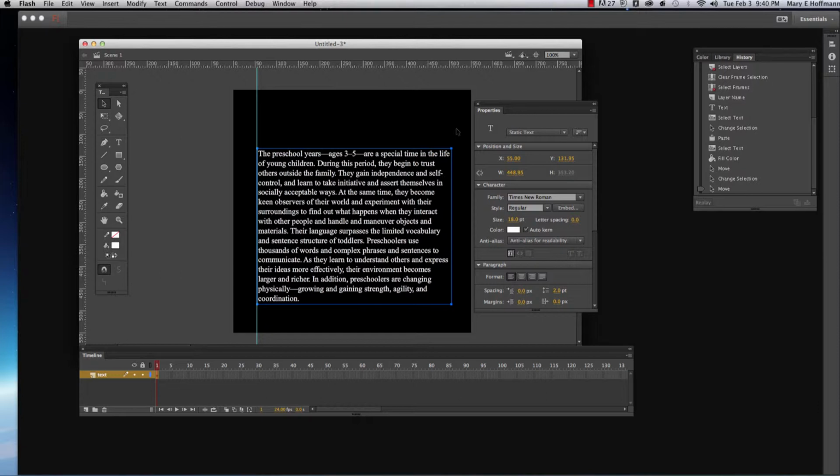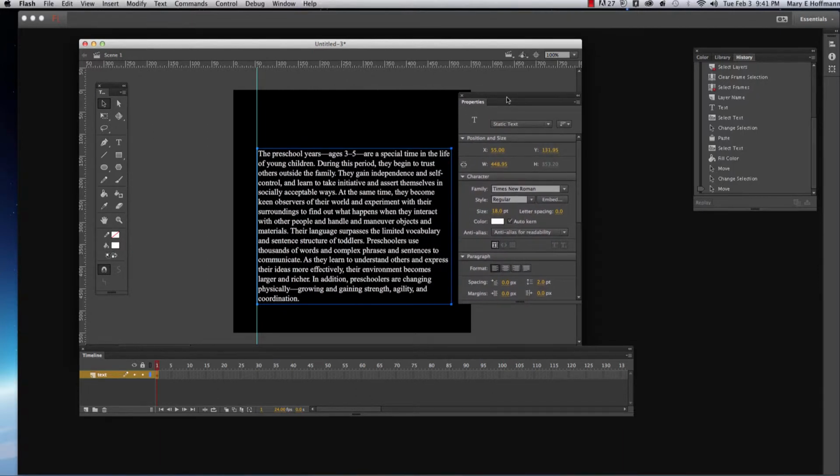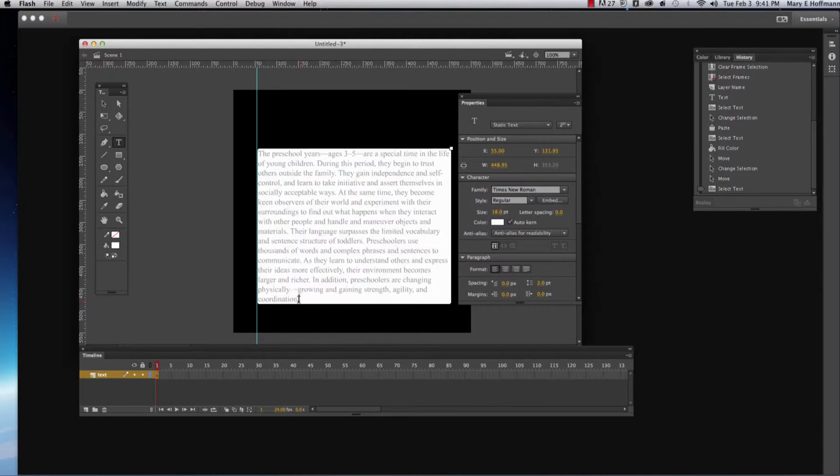In the character palette of the properties bar, you can choose a font. A lot of you have already been working with this, but I'm going to go through everything because it's really important to understand. Right now this font is Times New Roman, it's regular, and it's size 18. I'm going to choose a sans serif font. Sans serif fonts are easier to read online, and this is going to go online, so I'm going to select it all. Right now I have a serif font, so I'm going to choose a sans serif font.